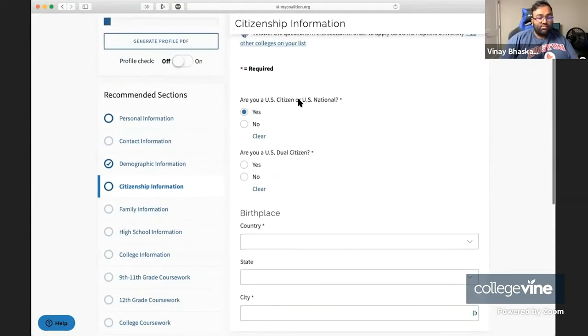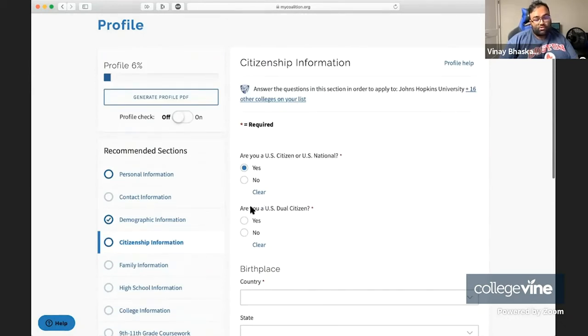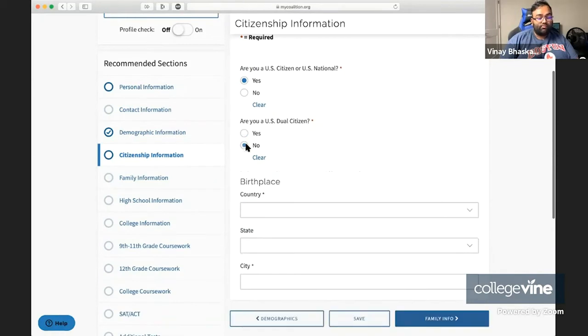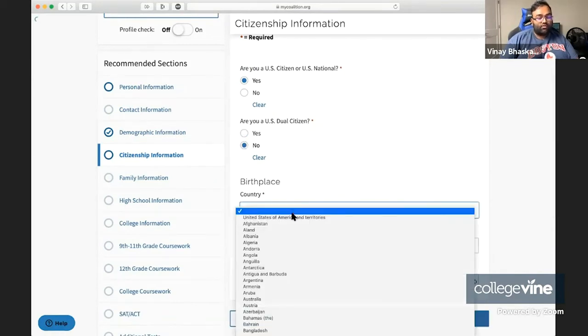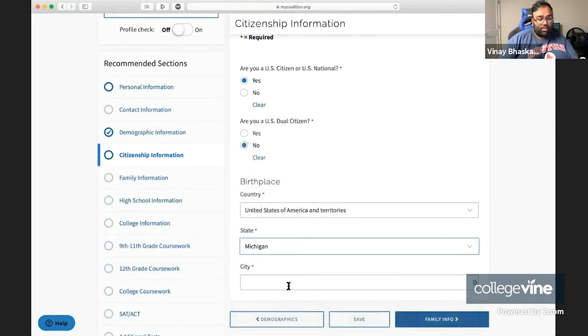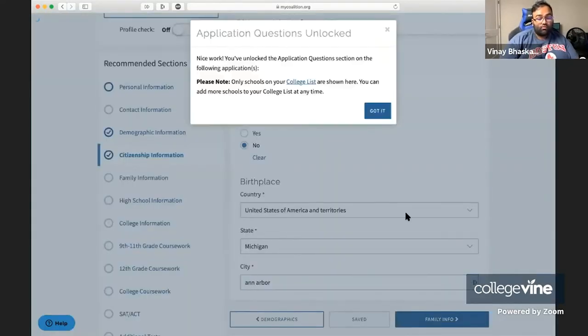Now, the next segment that we are going to take a look at is the citizenship information. In the citizenship information, they're going to ask if you're a U.S. citizen or a U.S. national. They're going to ask if you have dual citizenship and then make you list your other citizenships. And then they'll ask where you were born. In this case, I was born in the United States, in Michigan, in fact, in Ann Arbor, home of the University of Michigan. But ultimately, it's up to you. Obviously, you just have to answer based on your family background.